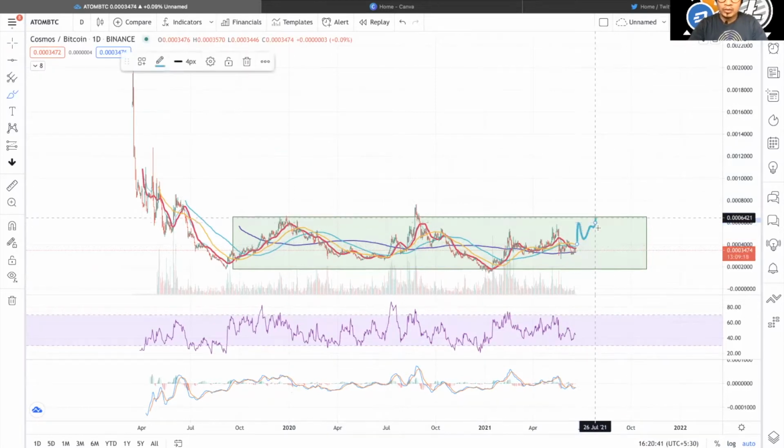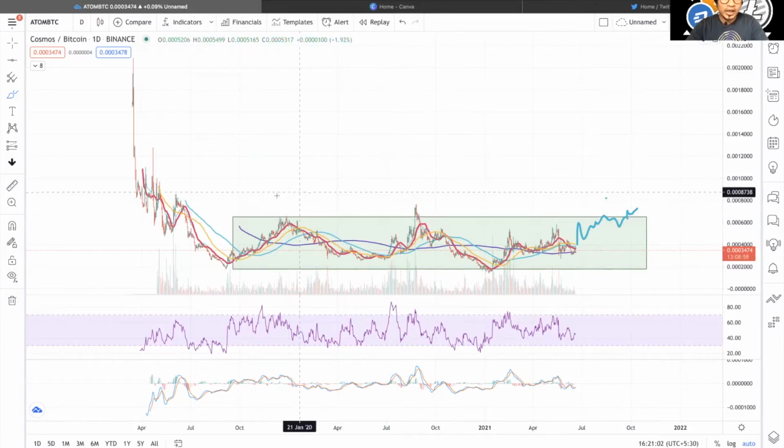If we are somewhere around this level in BTC, then sell your Atom. Not financial advice or anything, it's just a suggestion. Wait for a closing above. That's not going to make you lose a lot of money if it breaks above and closes. As you can see, we once broke this level and we came down. So it has been tested multiple times.